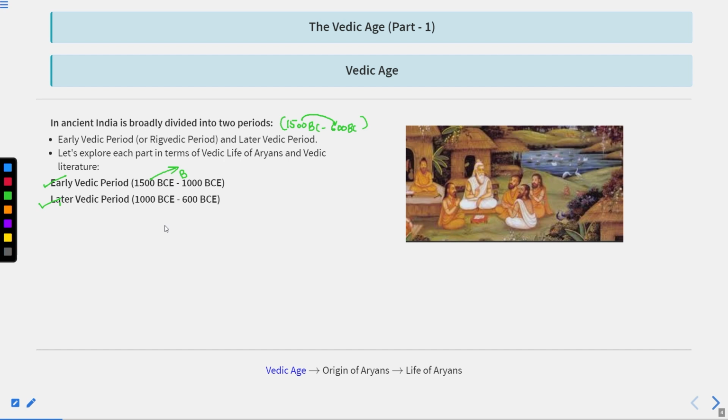Clear? So we divided the Vedic Age into two parts, the early and the later. The initial 500 years are known as the early Vedic period, and the later 400 years are known as the later Vedic period. Clear?